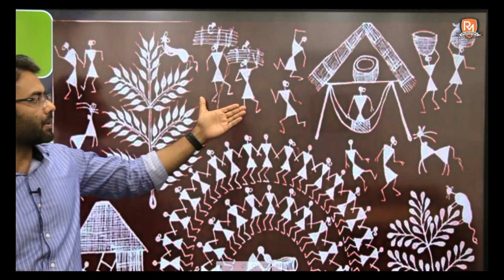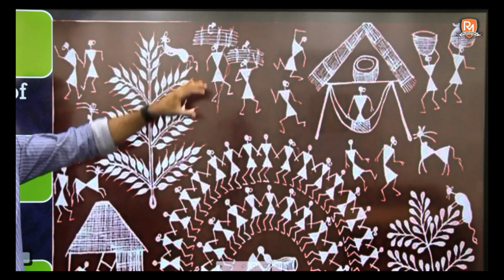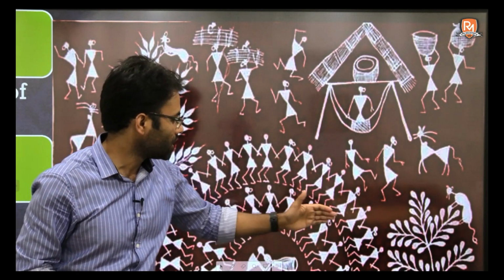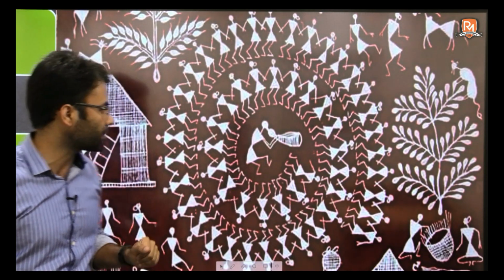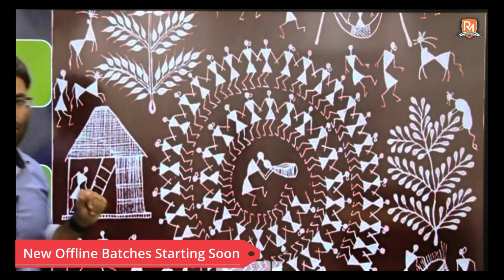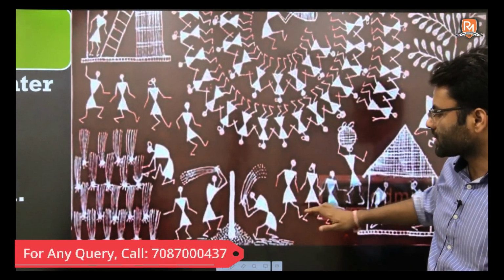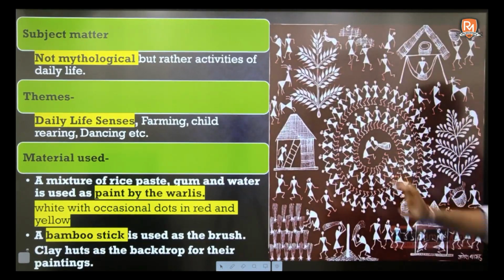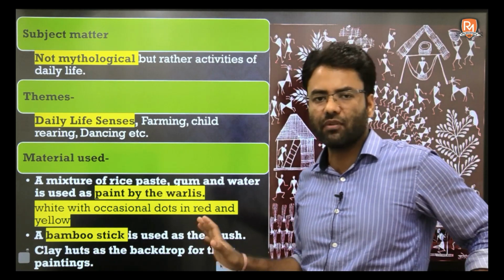So let me show you again through this painting here. Here you can see the people collecting wood over their head. Then you can see a childbearing scene here. Then you can see a group dance here. This is a depiction of the group dance by the people. And here you have a domestic scene again. And here your child again. You can see the animal rearing scene. And further, if we go, then you can see the farming scene or harvesting scene again. And this is similar otherwise. Alright, so this is the kind of depiction you have. These are the themes particularly used in the Warli type of painting.